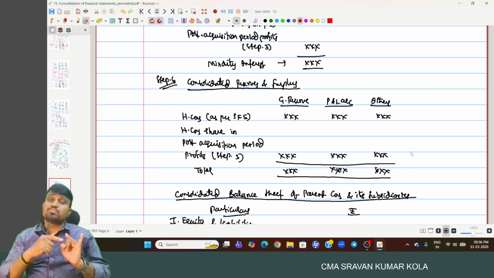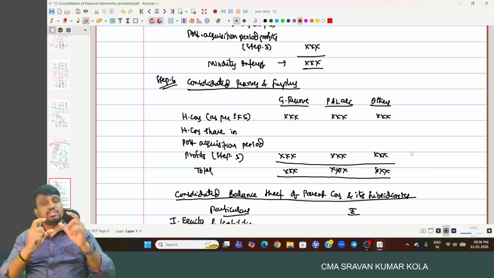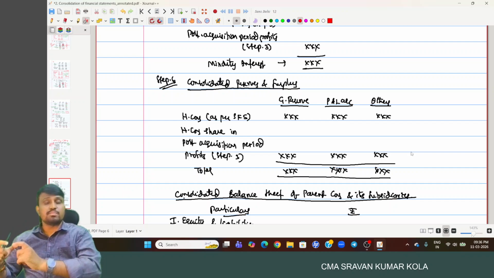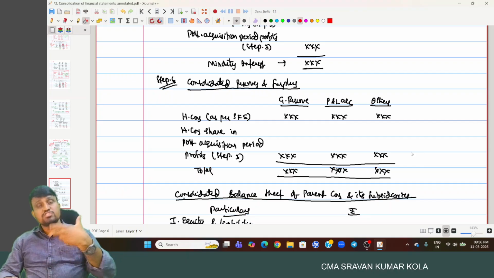A pre-acquisition period profit share we take from step 3, and if the difference is positive, that is a capital loss, we transfer to goodwill. If the difference is negative, that is a capital profit, we transfer to capital reserve. If share capital and reserves and surplus on the date of acquisition is not provided properly, consider net assets of subsidiary company on that day.